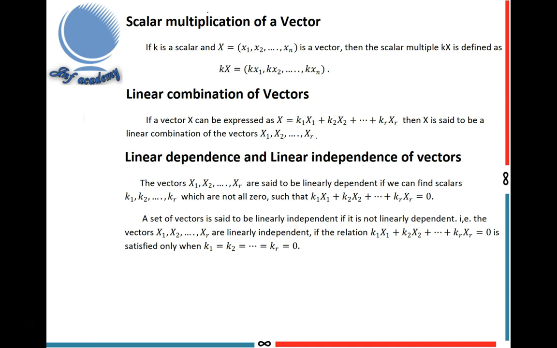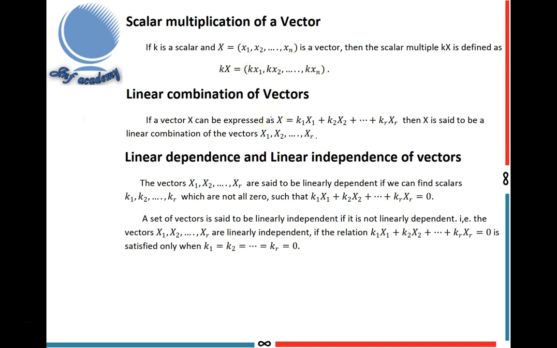Next I am going to explain scalar multiplication of a vector. If k is a scalar and x equal to x1, x2, etc., xn is a vector, then the scalar multiple kx is defined as kx equal to kx1, kx2, etc., kxn. Multiplying each component by k, we get kx. If k is a scalar and x is a vector, you get kx by multiplying each component by the scalar k.